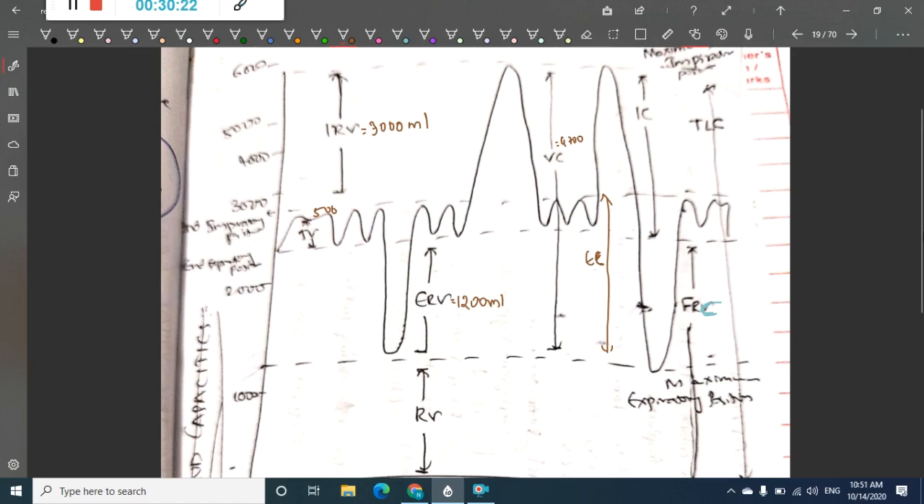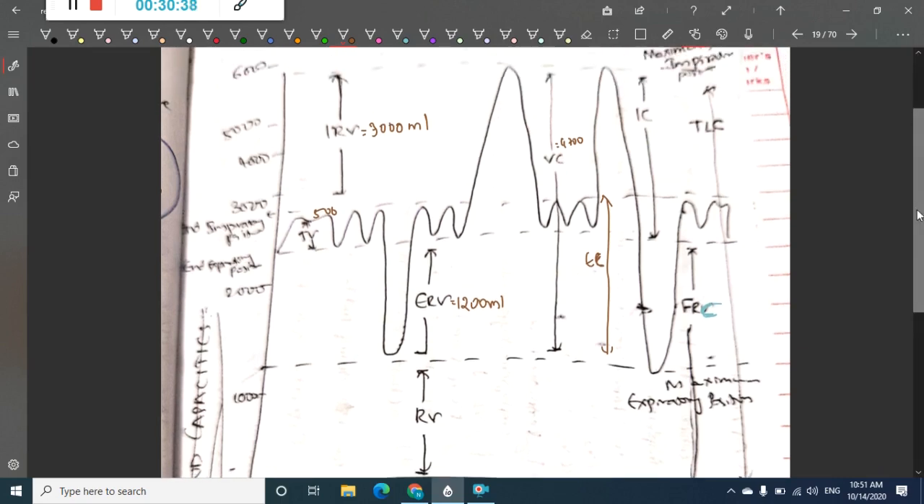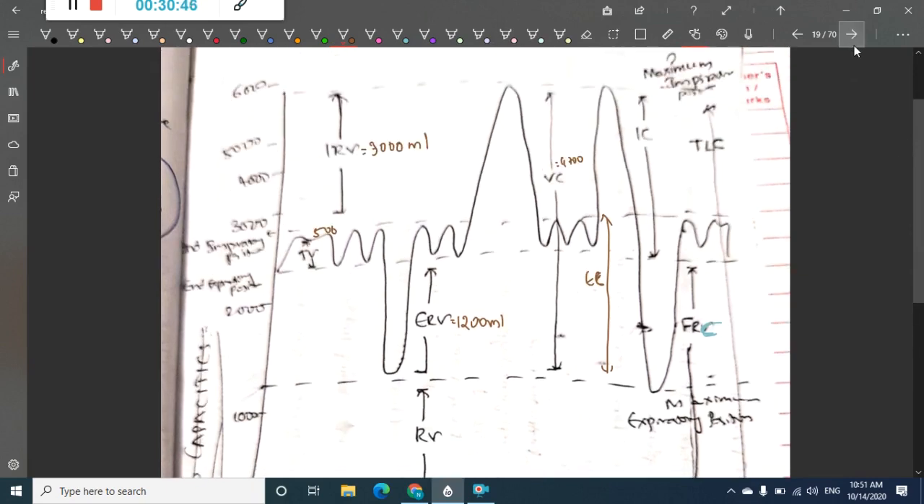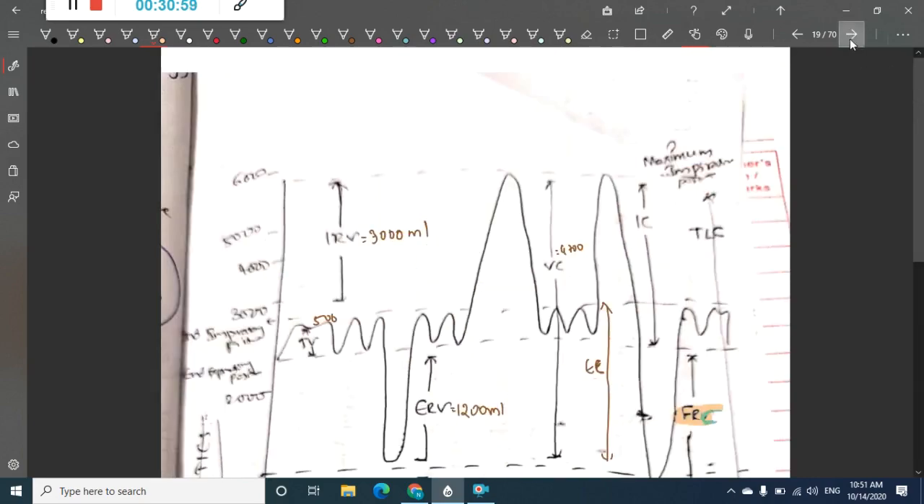Then we have functional residual capacity. It is the amount of air that is left in the lung after the normal expiratory position. That is, in the lung we have expiratory reserve volume and we also have residual volume, that is functional residual capacity. So this is the spirometer and important things. In this spirometer we cannot measure residual volume and functional residual capacity, so we have indirect methods for measurement of the same.